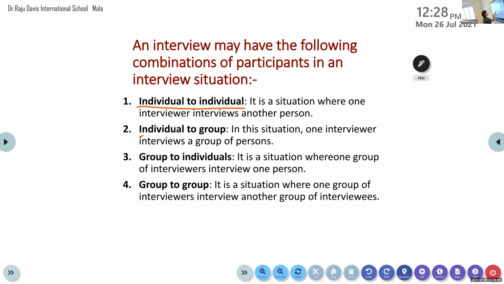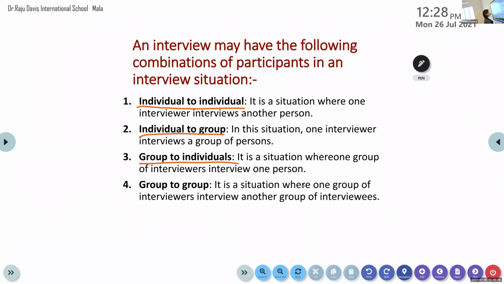Now, individual to group. One individual to a group of individuals. In this situation, one interviewer interviews a group of people. And group to individual, just like job interviews. There will be board members or a group of people interviewing a single candidate. That is group to individual.